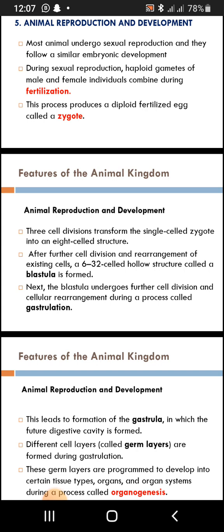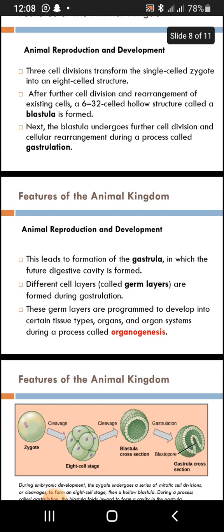Next, the blastula undergoes further division and cellular rearrangement during a process called gastrulation. So after blastulation, there's gastrulation, and a gastrula is formed, in which the future digestive cavity is formed.